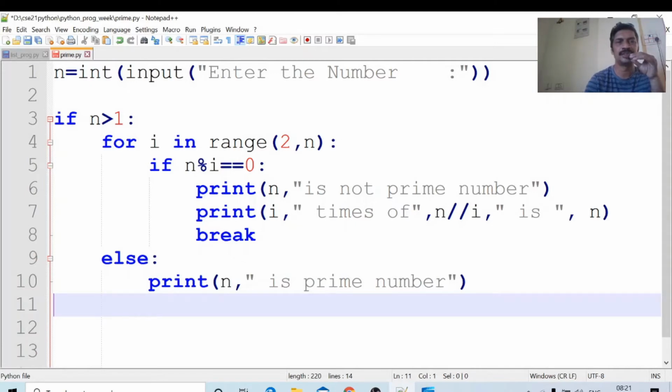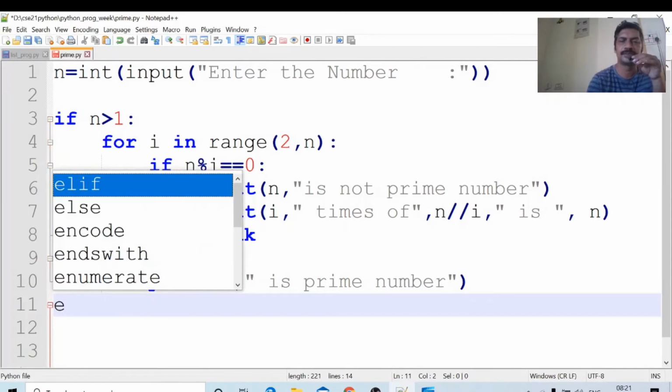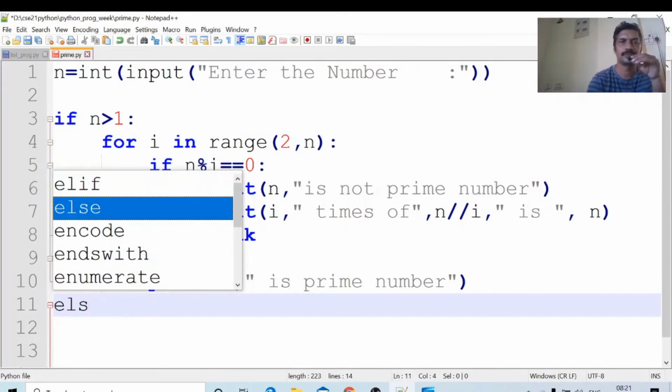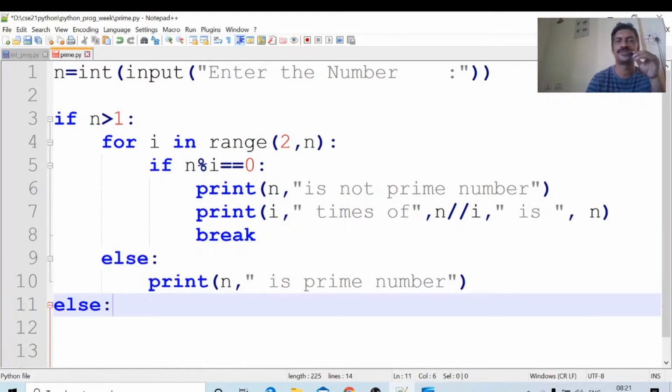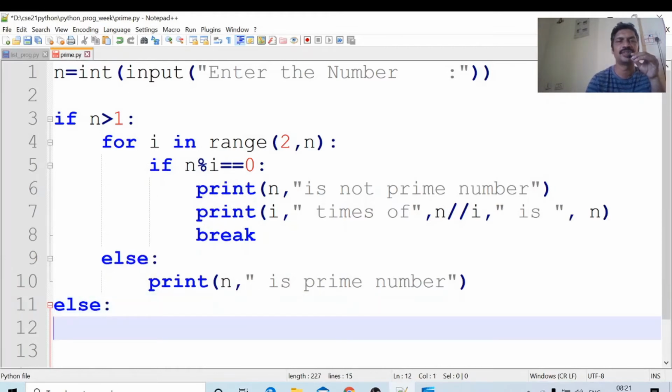If it fails, this is the outer else for the if n is greater than 1. If n is greater than 1 is false, then what will happen?